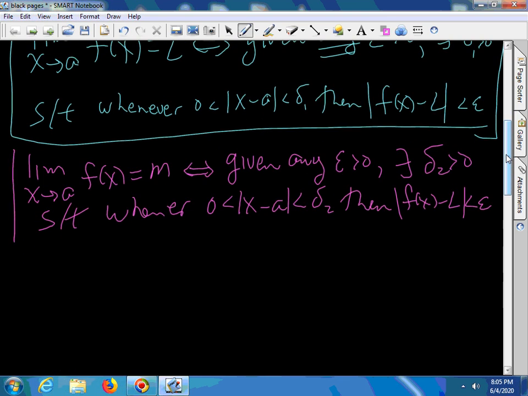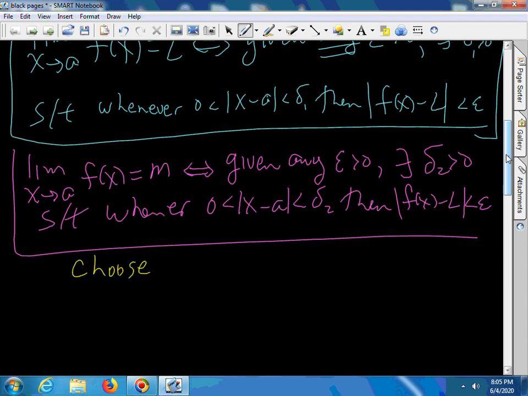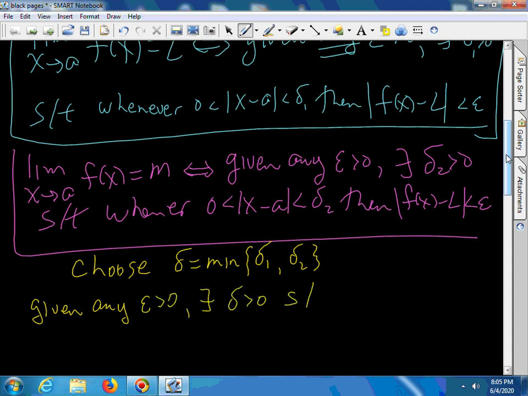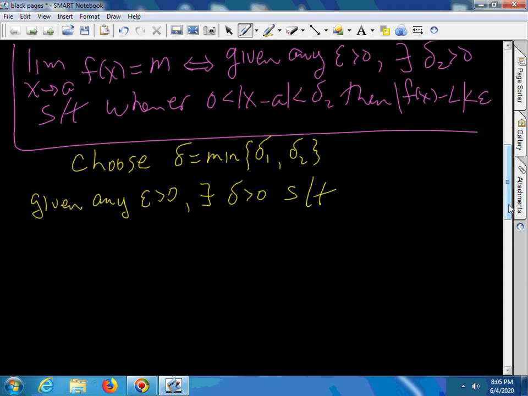Now, just to get everything in the same language, we are going to choose delta to be the minimum of the two deltas, delta 1 and delta 2. So this tells me that given any epsilon greater than 0, there exists a delta greater than 0 such that two statements are true.